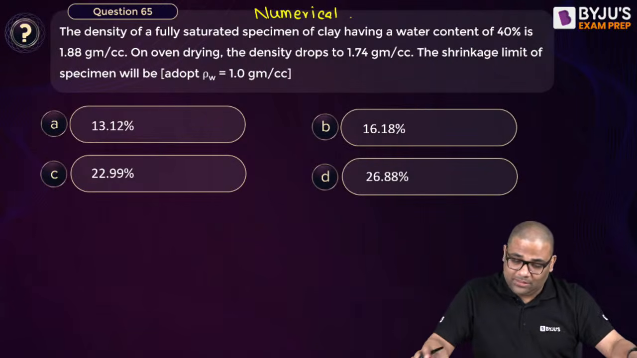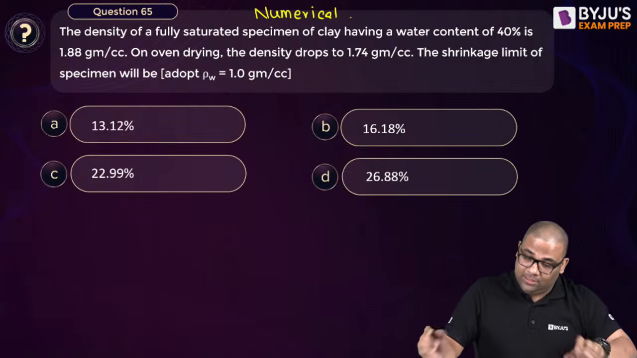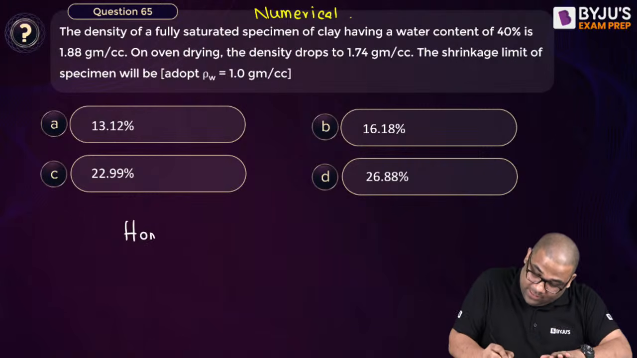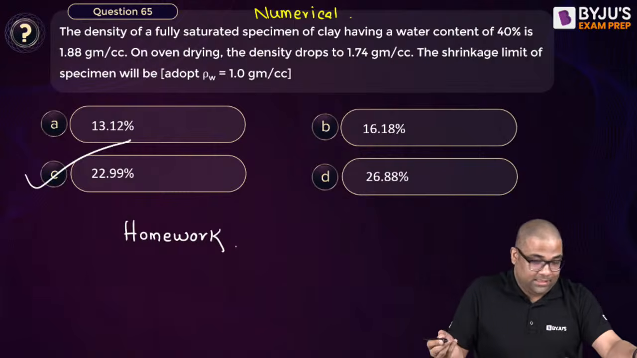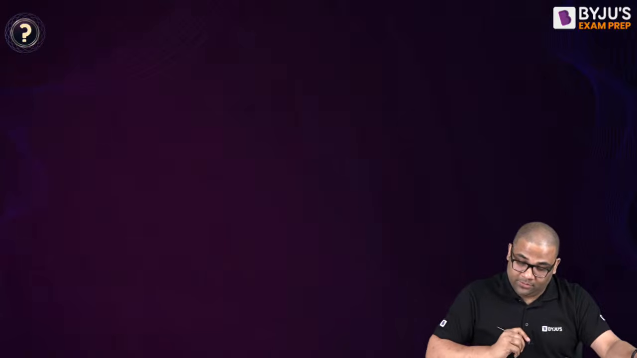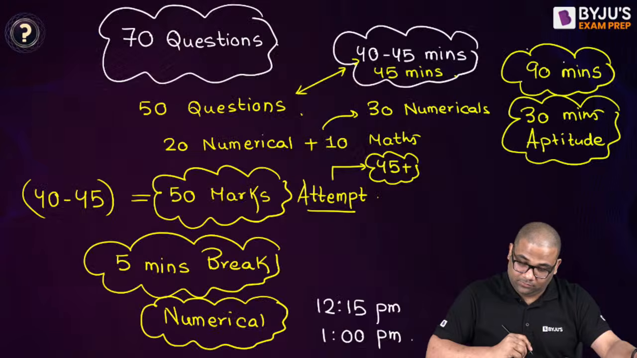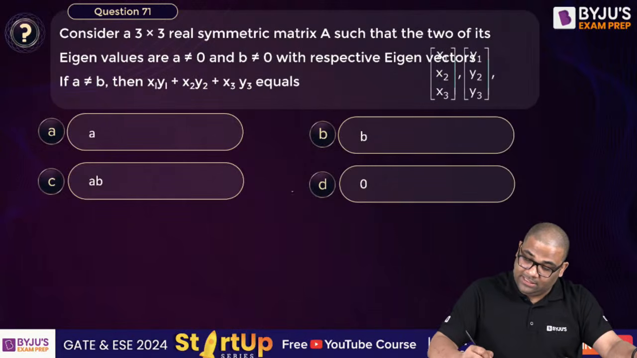Okay. Let us solve this question. This also is homework. Everything I cannot solve here. This is also homework. So this answer is this. Rest I am giving homework. Now you can solve this. I am just giving the solution. The answer here is 0.